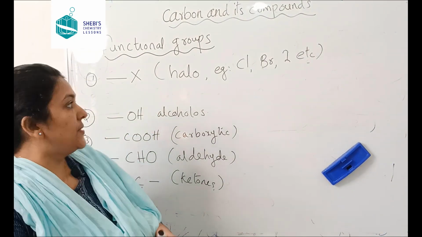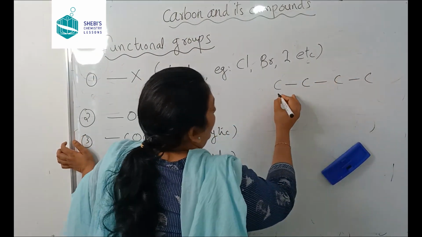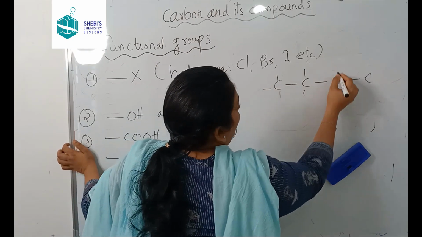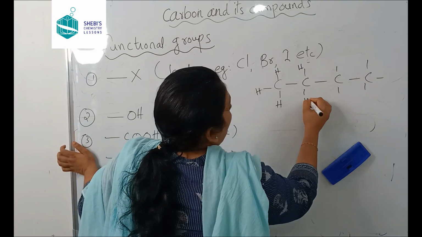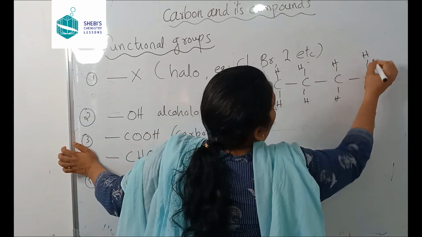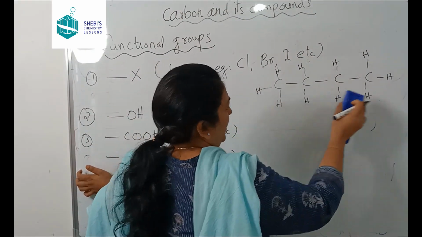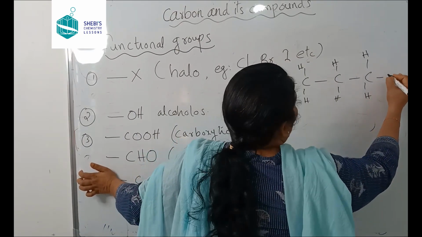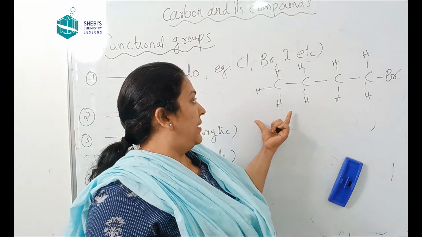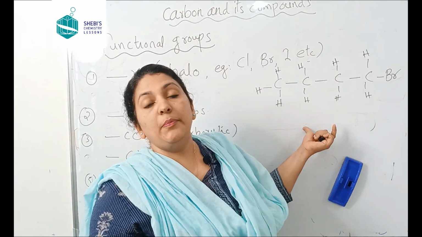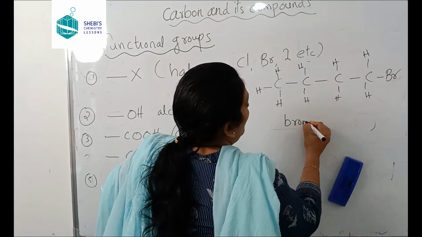One example is butane. Suppose butane is there. Instead of any one hydrogen, for example this one, the hydrogen is replaced by bromine. What happened? Now it is not butane, it became bromobutane.